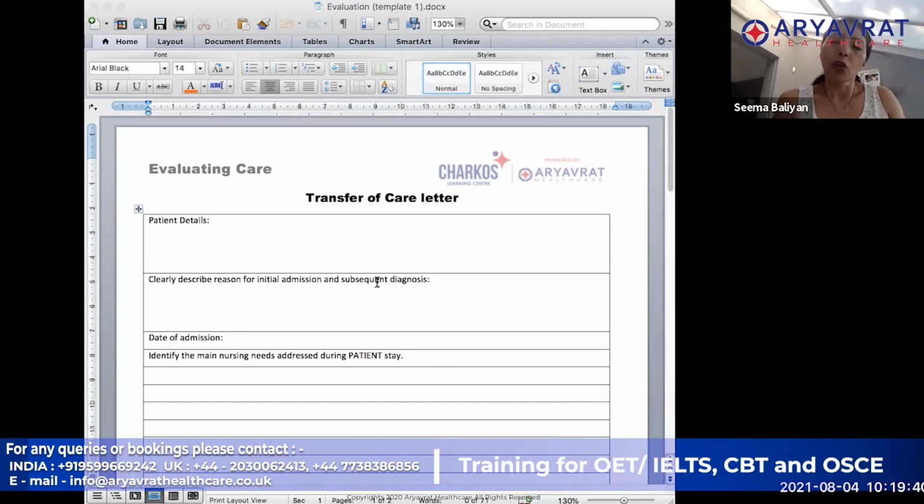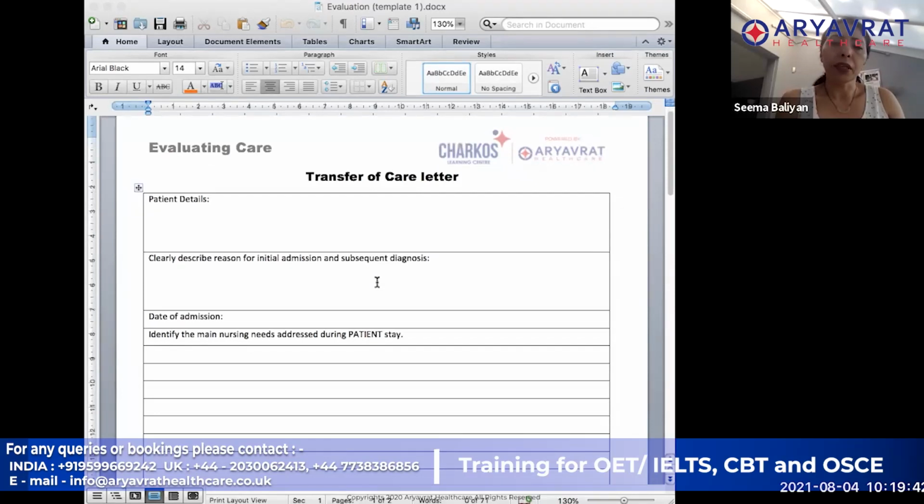So the majority of the time, the transfer of care letter that you are writing is going to be for someone who is being transferred from the hospital. Either someone is being discharged from the hospital and sent home, or they are being sent to a nursing home, because you are transferring the care to the nursing home.